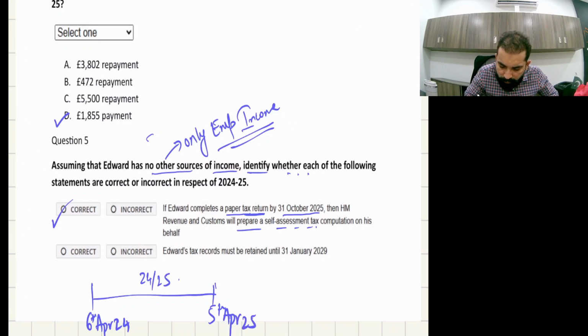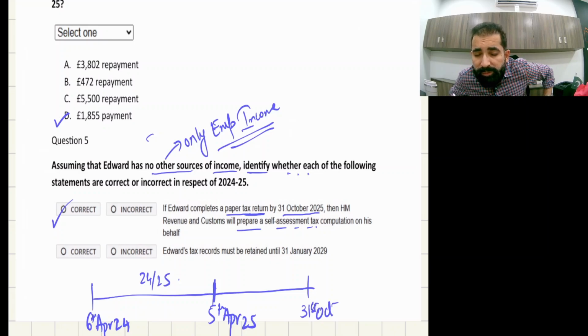After the end of the fiscal year, if you submit your documents before 31st October 25, then you know the rules. The officers of the tax department will calculate your tax. Okay, so this is true.